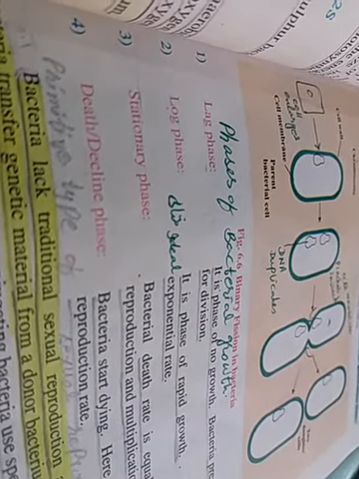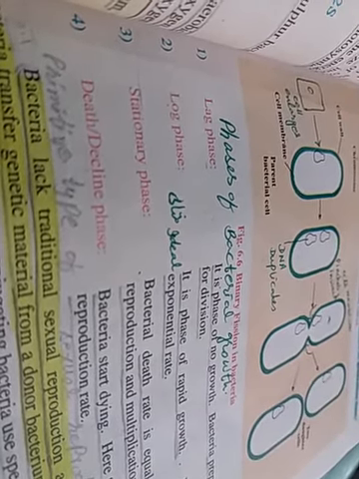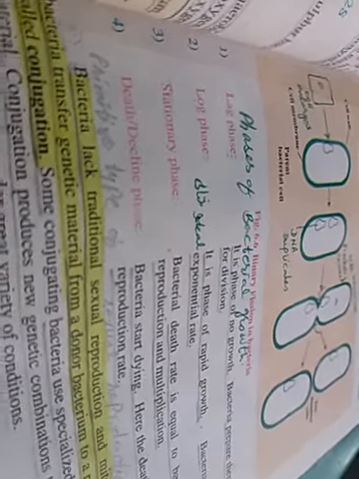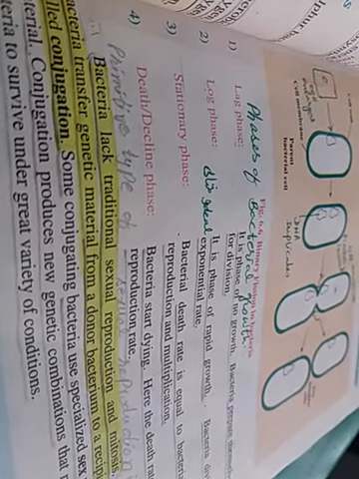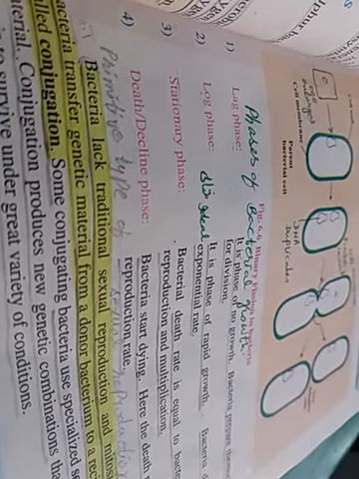Next is stationary phase. Stationary means still, not moving. As the name indicates, in this phase, bacterial death rate is equal to the rate of reproduction and multiplication. So this phase is basically an equilibrium phase.